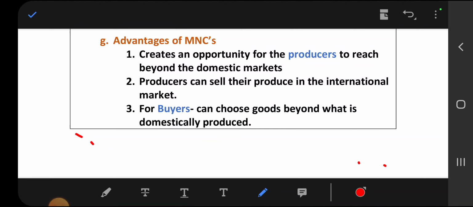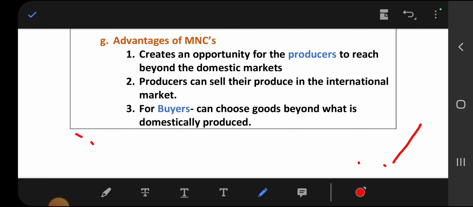And what is the use of these MNCs to the buyers? We'll have more choice of goods. Okay, and when we have more choice of goods, what benefit will we get? We will have bargaining capacity, because of competition among the sellers, buyers will get benefit.